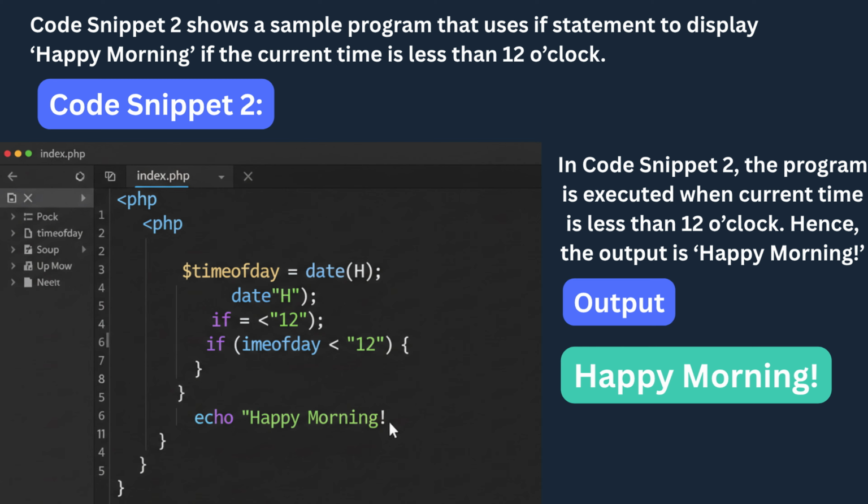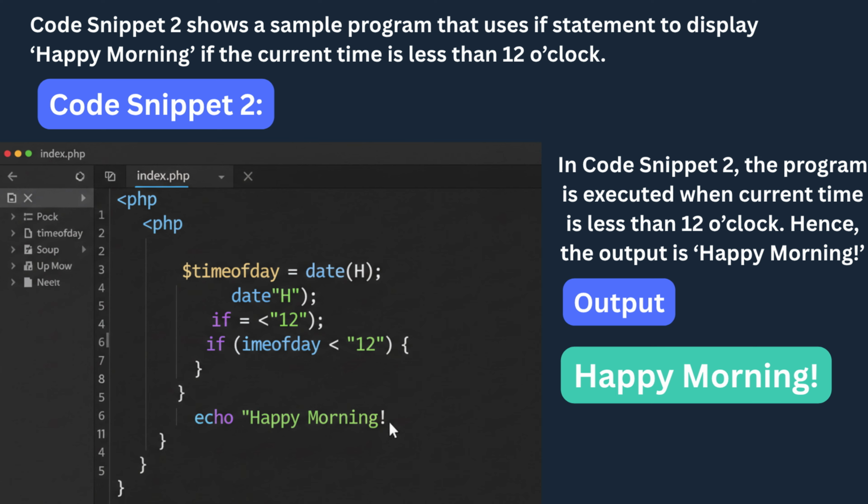For example, if the current time is 9 a.m., the value in time of day will be 09. If it is 3 p.m., the value will be 15. This demonstrates how PHP can interact with the system clock and use time-based information for decision-making. Once the hour value is stored, the if statement performs a simple comparison: if time of day is less than 12, echo happy morning.